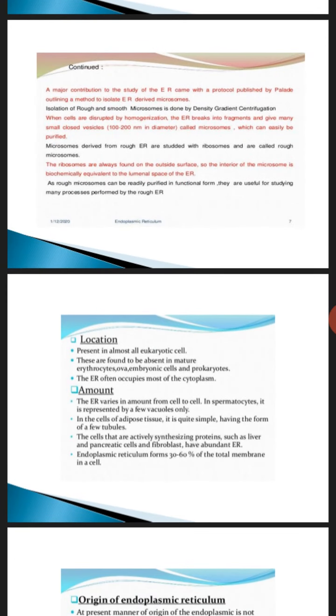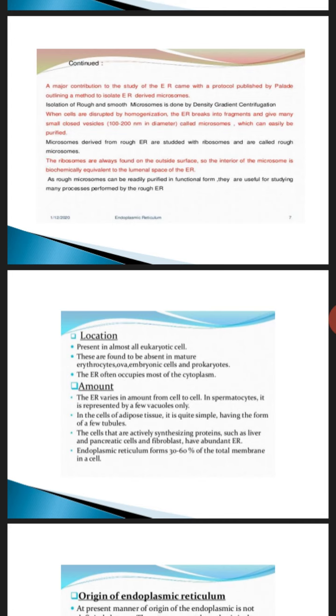Now the amount of endoplasmic reticulum also varies from cell to cell. In some they are abundant, in some they are in small amounts. In spermatocytes, only a few vacuoles are seen. In adipose tissue, there will be only a few tubules. But the cells that are actively synthesizing protein have abundant endoplasmic reticulum. A huge amount is present in cells which are actively synthesizing protein.